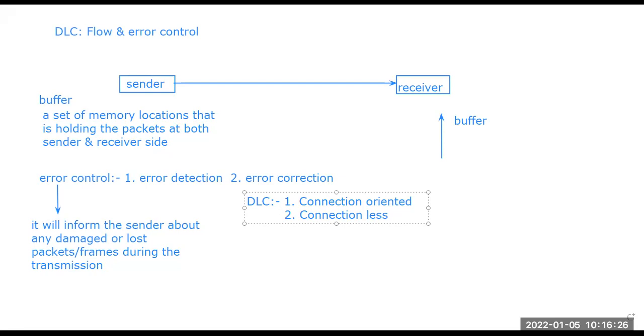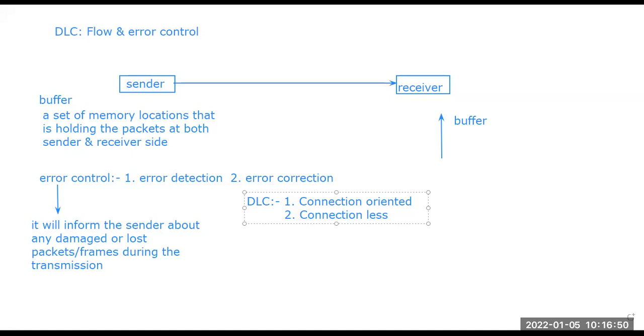It means that each of the frames is going to transmit independently. There is no dependency. From the sender node, a packet is going to transmit and it goes independently. There is no particular relation or connection between each and every frame, right? So the frames can travel to the receiver side as per their own choice, as per their own independence.